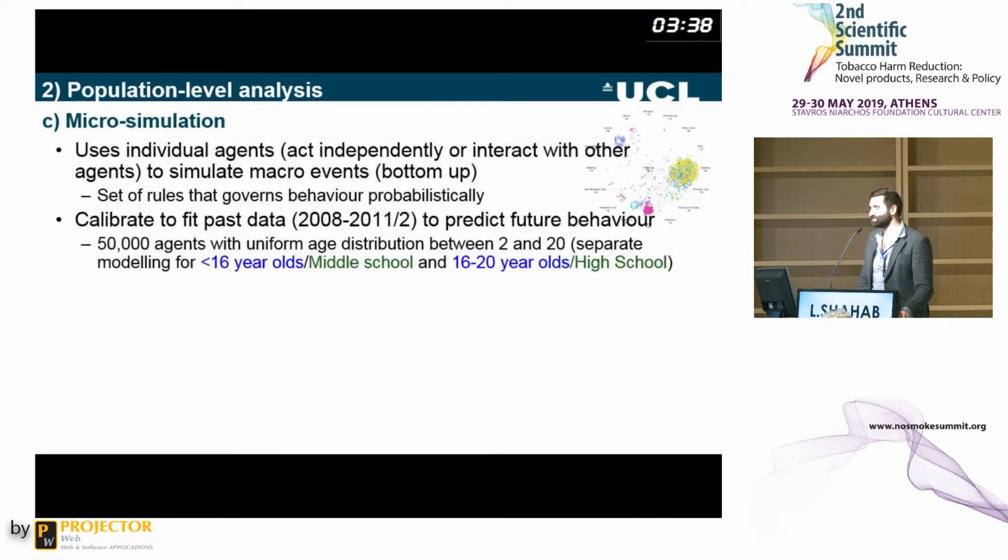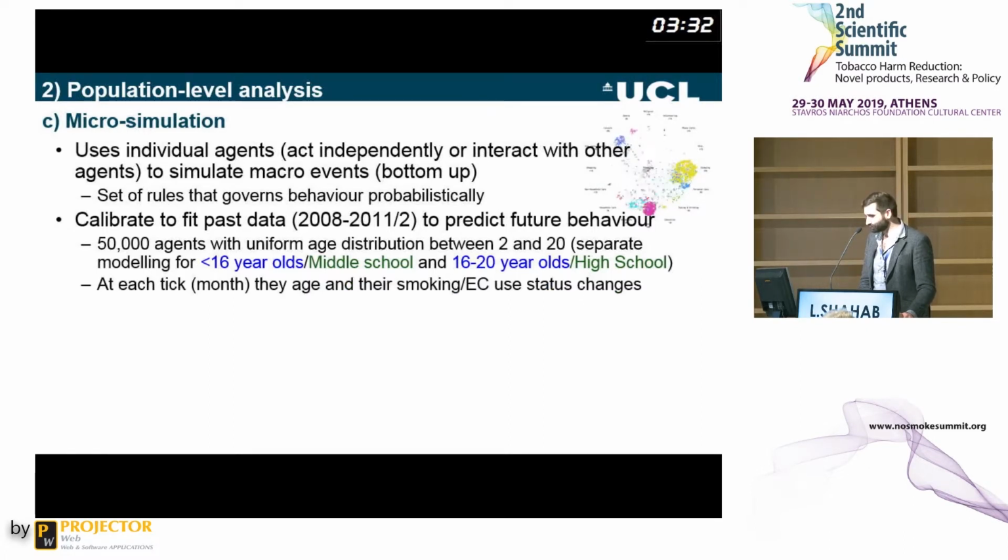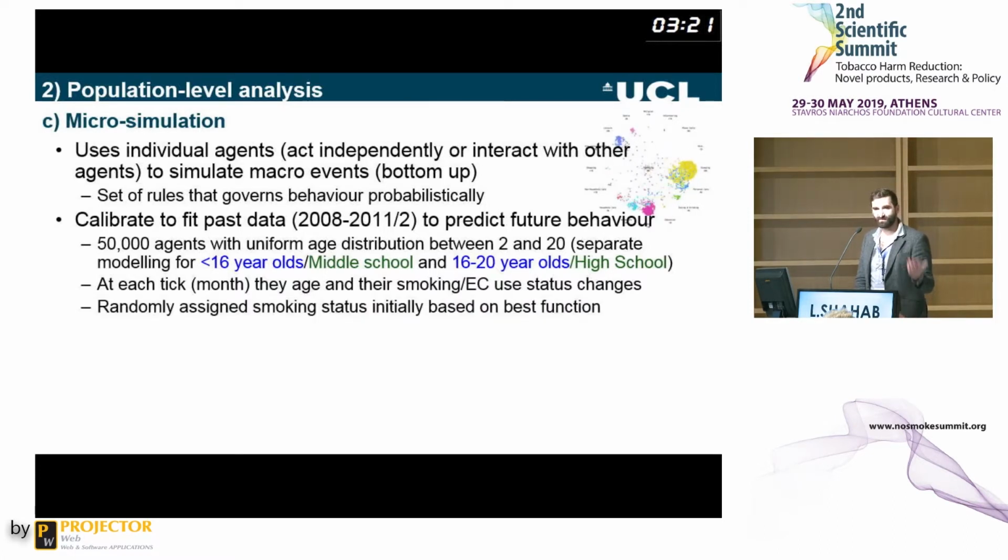We used here 50,000 agents, 50,000 adolescents. We separated out those below 16 years of age and those above 16 years of age. In each tick, so at each month, they age a bit, and their smoking or e-cigarette use status changes depending on the rules that we apply. They're randomly assigned a smoking status initially based on a best-fit function.